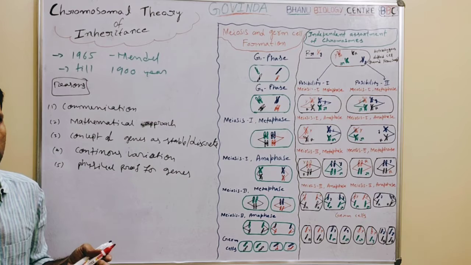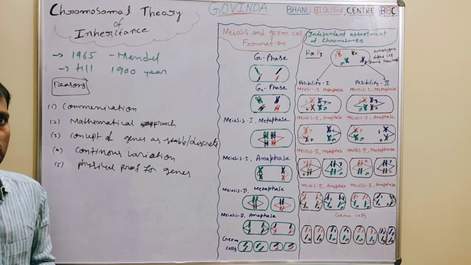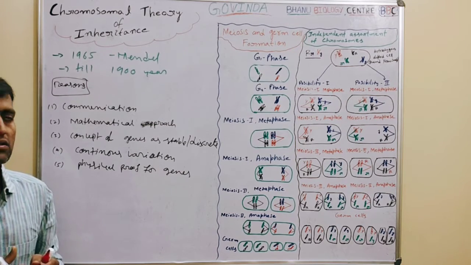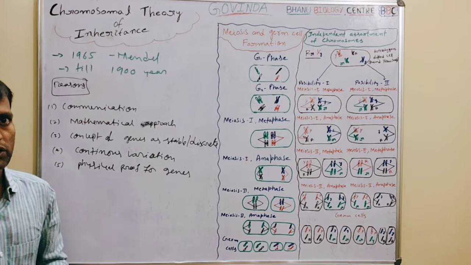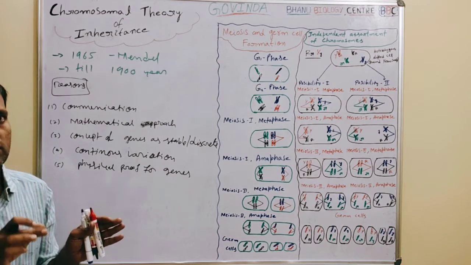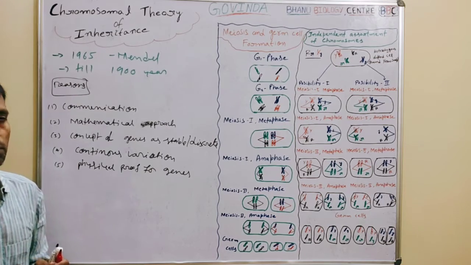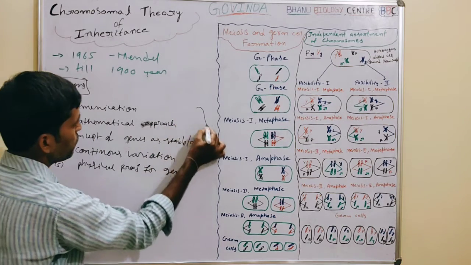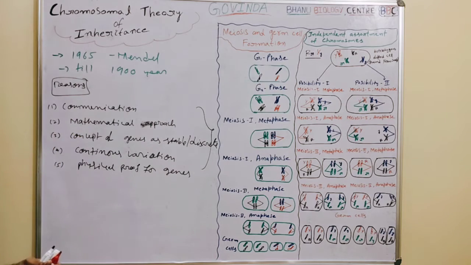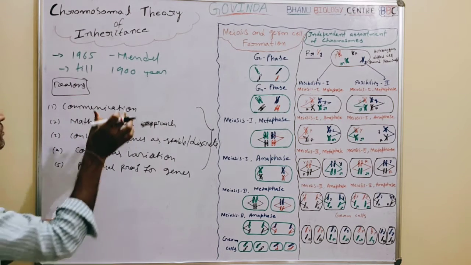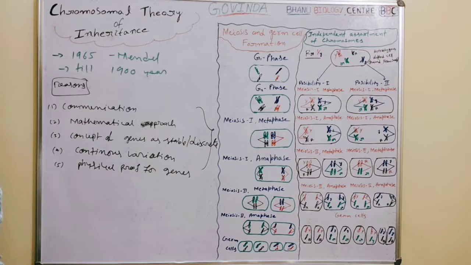Mendel said that something controls the characters and is transmitted from generation to generation, but for that claim he could not submit physical proof. So these are a few reasons responsible for the non-recognition of Mendel's work till 1900.